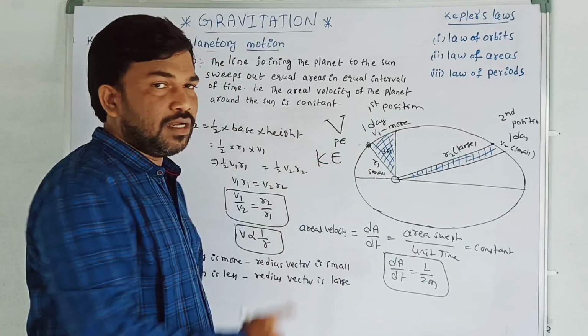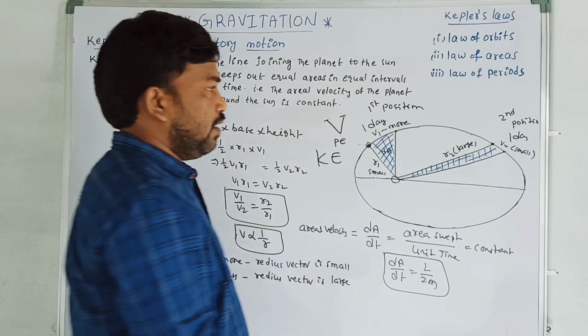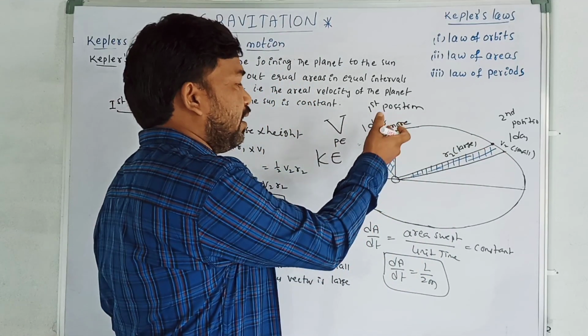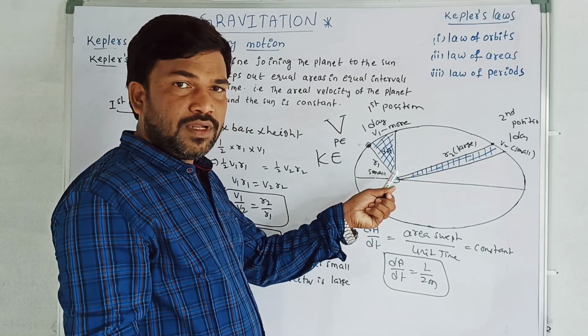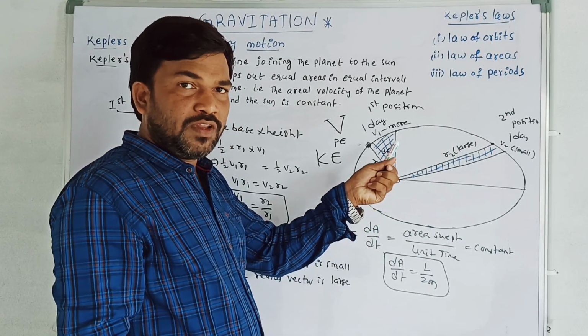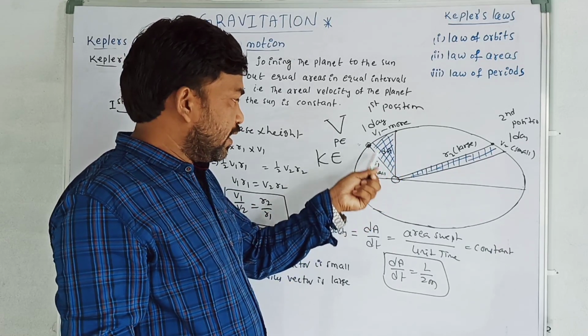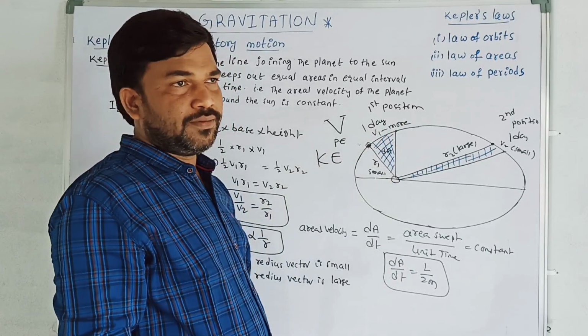According to the law of conservation of energy, total energy remains constant. If you observe here, the force of attraction is more. Due to the force of attraction, the planet needs more velocity because the distance is less, right? F is equal to G m1 m2 by r square. If you consider the law of gravitation, the distance is less, so the force is more. Force is more means it needs more velocity.